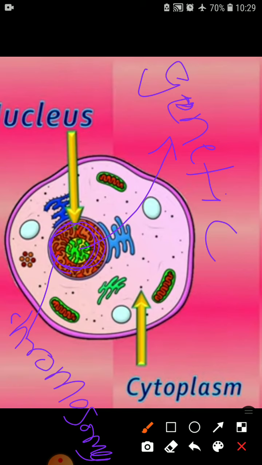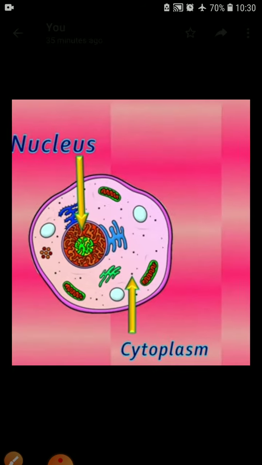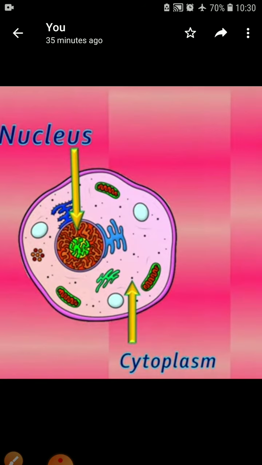It is like the brain of a cell. All the functions of the cell are controlled by the nucleus. So we can say the nucleus is the brain of any cell. Clear?